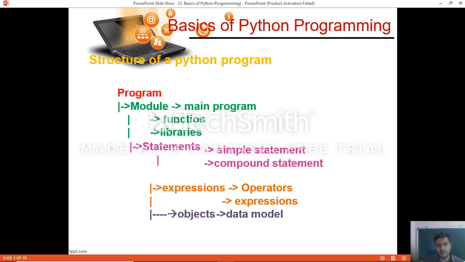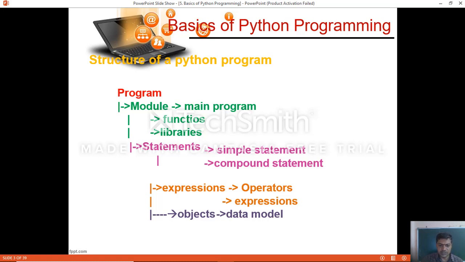A module consists of functions, variables and constants all together. A predefined module can be used with the help of the import statement.